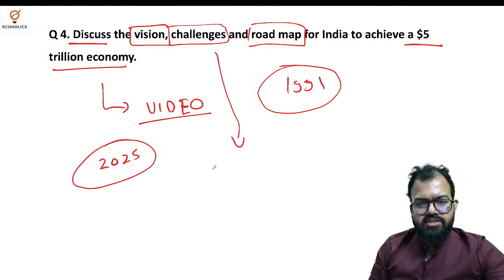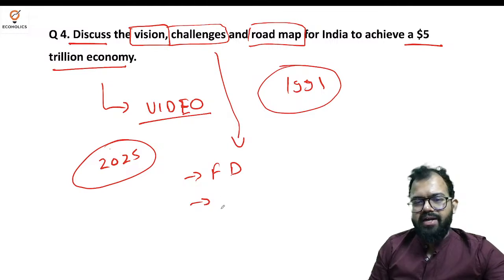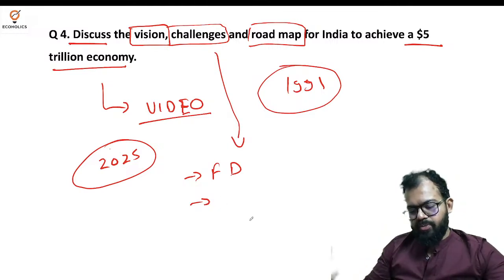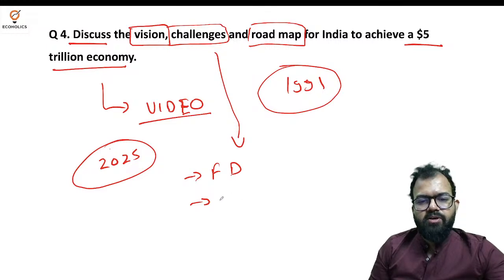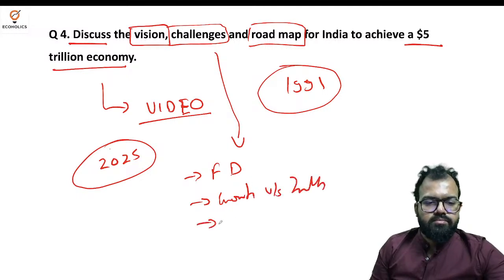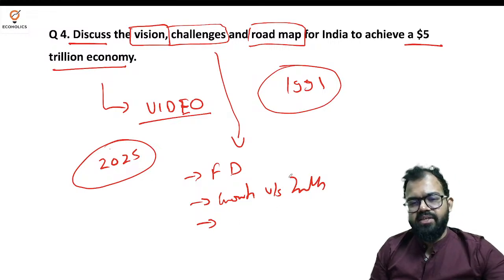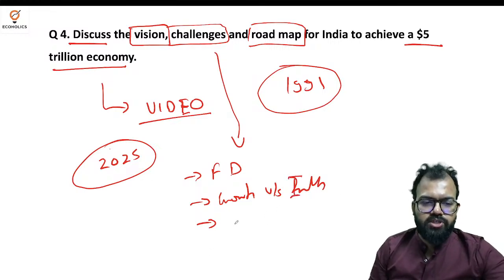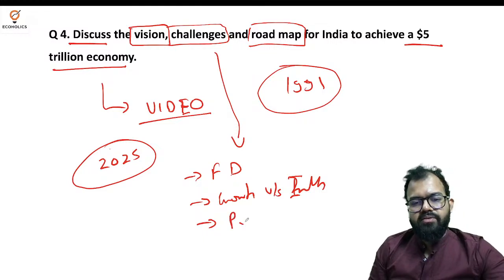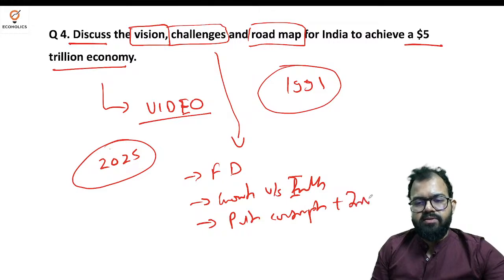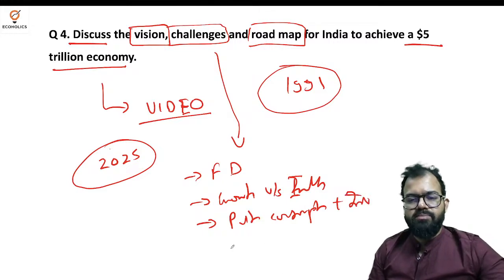So in the challenges you can see the fiscal deficit is the biggest challenge. Due to COVID-19, government has seen a lot of expenditure. Then World Bank also predicts the growth rate, because we are always talking about growth versus inflation, and core inflation remains high, and that's the major concern behind pushing for growth, and we can say private consumption plus investment. So these are the two things which are missing.